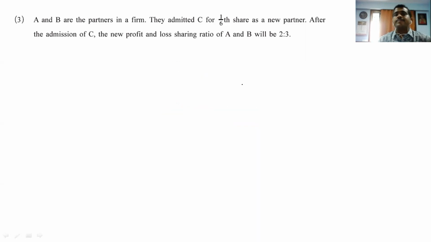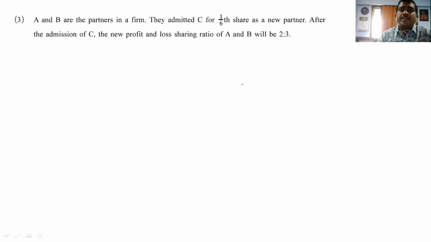Have you read? So what the question says is that A and B are the partners in a firm, right? Who are the partners? A and B are the partners of a firm.